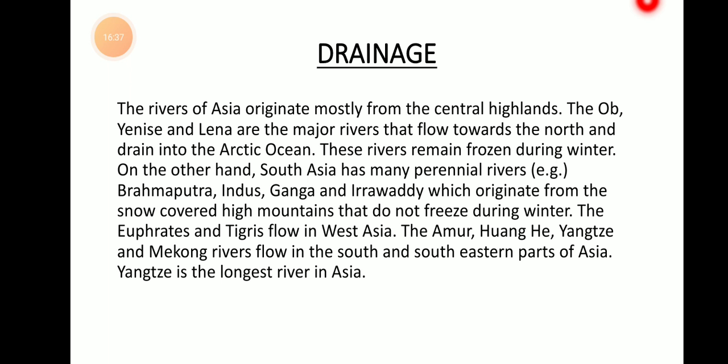Perennial rivers means the rivers that never dry throughout the year. They always flow. They have more water. South Asia includes India, Arabia, China. These are Southeast Asian countries. Okay. So some of the rivers are Brahmaputra, Indus, Ganges, and Irrawaddy. These important perennial rivers originate from the high mountains of the Himalayas.